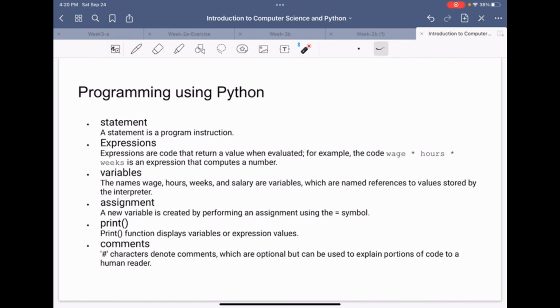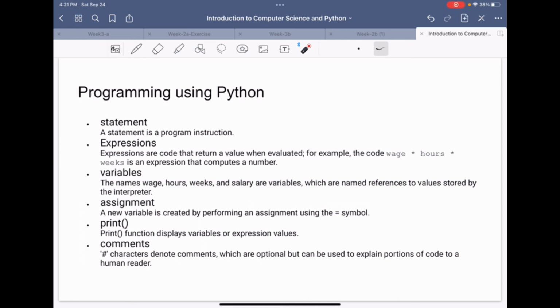Now we have a few more concepts that you must be familiar with. One is the statement, which is a program instruction. Expressions are code that returns a value when evaluated. For example, wage into hours into weeks is an expression over here. And what are variables? The names wages, hours, weeks, salaries are variables, which are named references to the values stored by the interpreter.